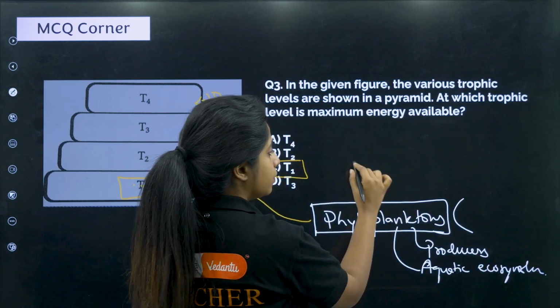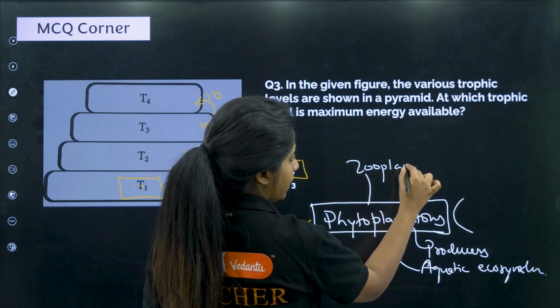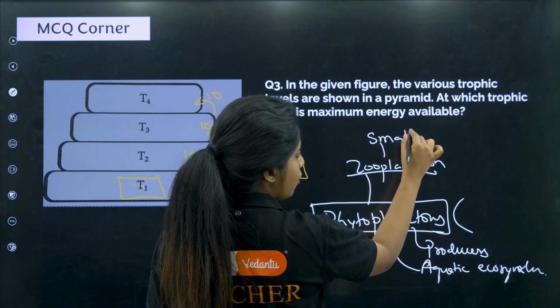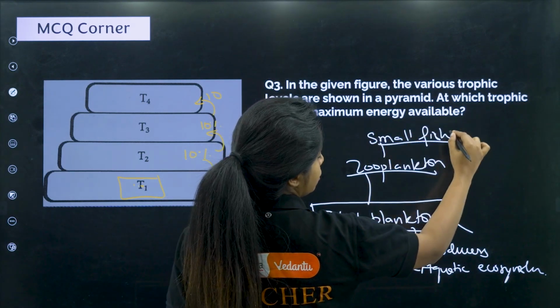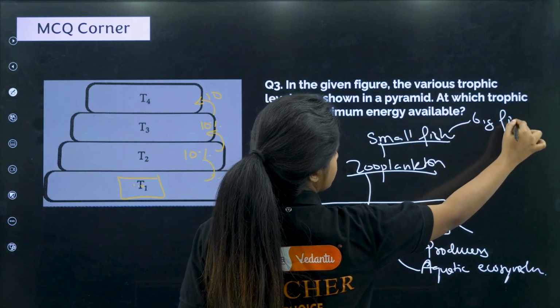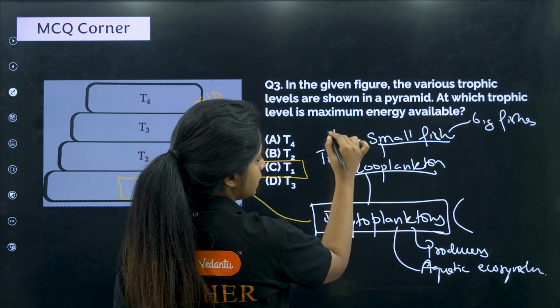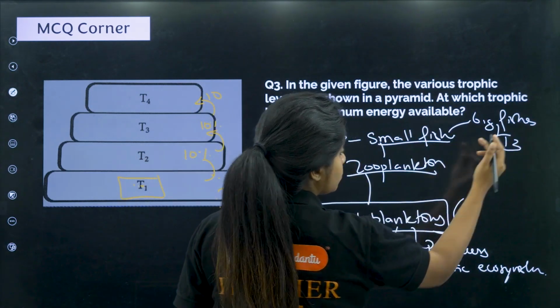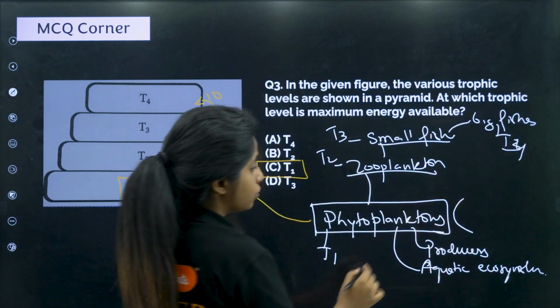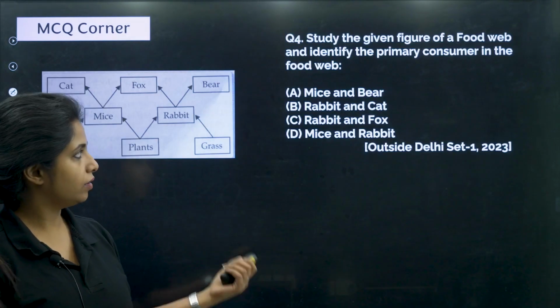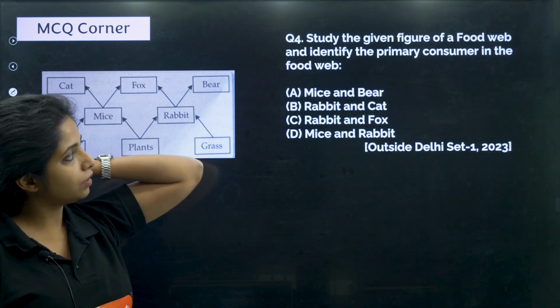And feeding on them, you have zooplanktons occupying the next trophic level. Zooplanktons are eaten by small fishes. Now the small fishes are eaten by big fishes. This is the thing that goes. So this is T1, this is T2, this is T3 and this is T4. I am explaining other concepts also because you should be able to solve other questions also. Works? Next. Study the given figure of a food web.